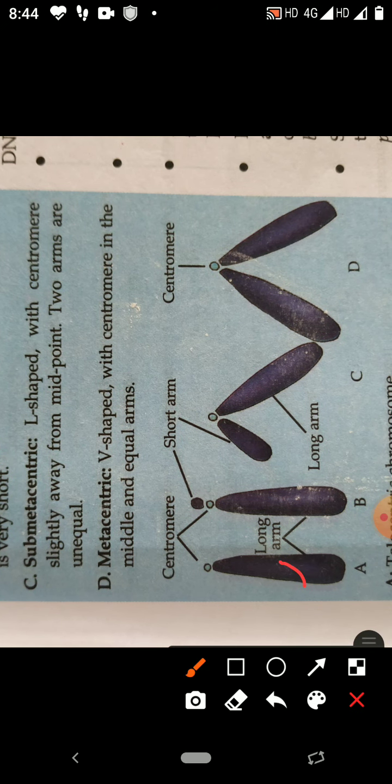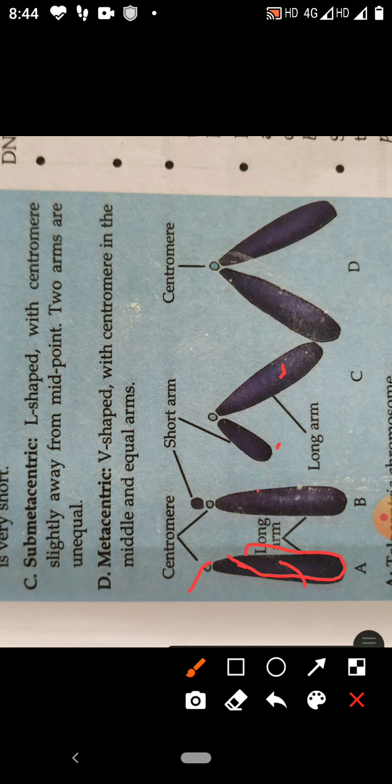The other is acrocentric, which is also rod shaped but with a subterminal centromere. The third one is submetacentric, the L-shaped chromosome, and there are two arms, that is, the chromatids are unequal.